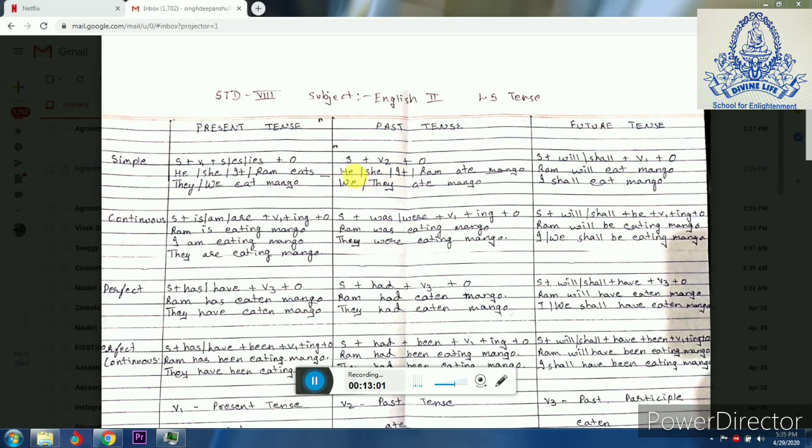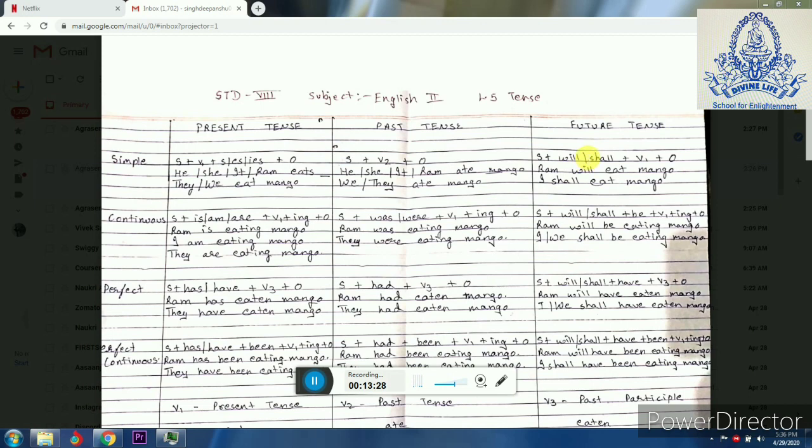Verb 1 is eat, verb 2 is ate and verb 3 is eaten. So here verb 2 form we have to write, and so Ram ate mango. Here if the subject changes from singular to plural, then also the verb does not change. We ate mango, they ate mango, it remains the same.